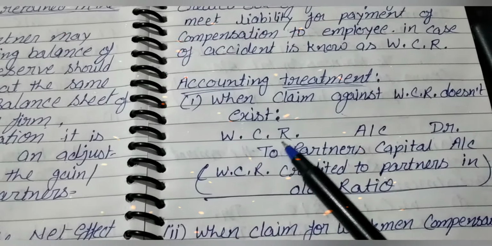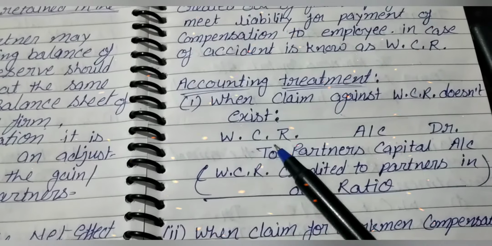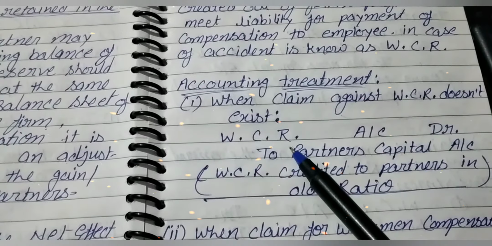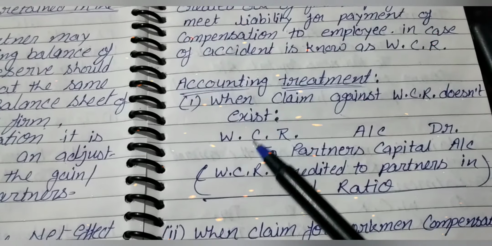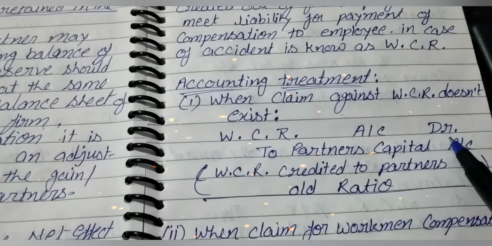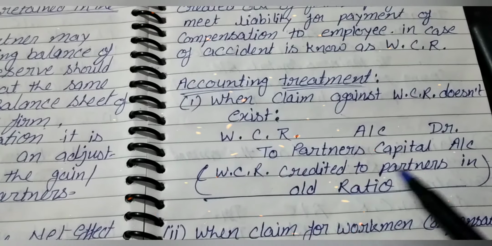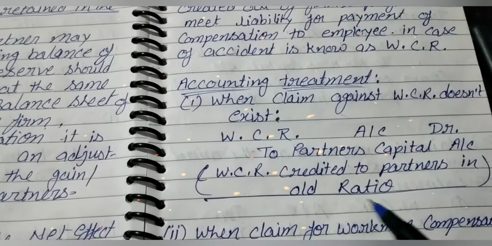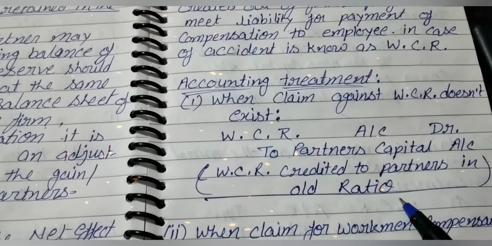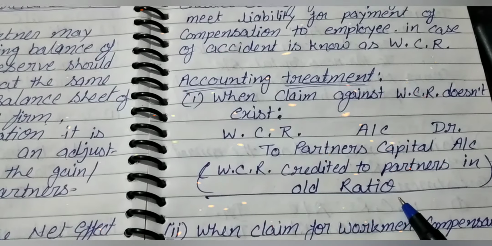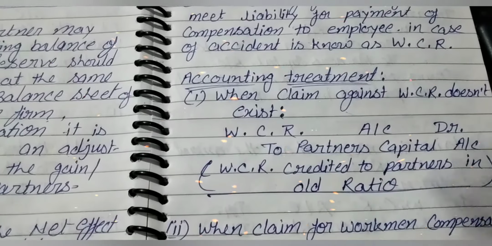So, if no claim exists, then this WCR is distributed among the partners because it's the partners' profit share. So the entry will be WCR account debit to partners' capital account, in the old profit sharing ratio, because only the old partners' profit was set aside as a reserve or as a claim as a liability.